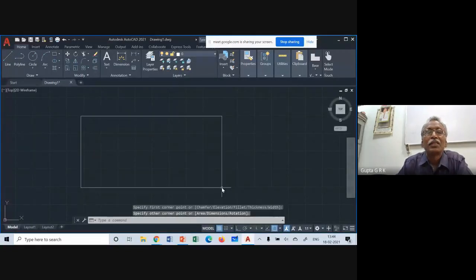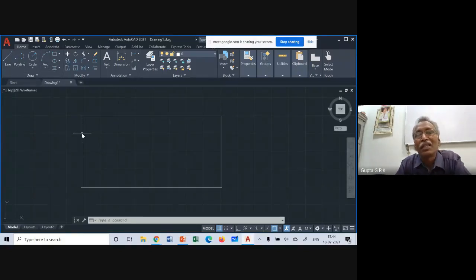In the draw tools, you have to listen carefully, because you don't know where I am clicking, where I am entering, what I am typing. So if there is any doubt, you ask me again. In these draw tools, I have this particular thing. This is hatch. So I select hatch.